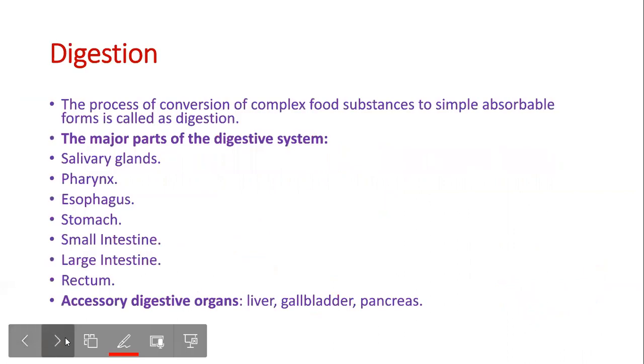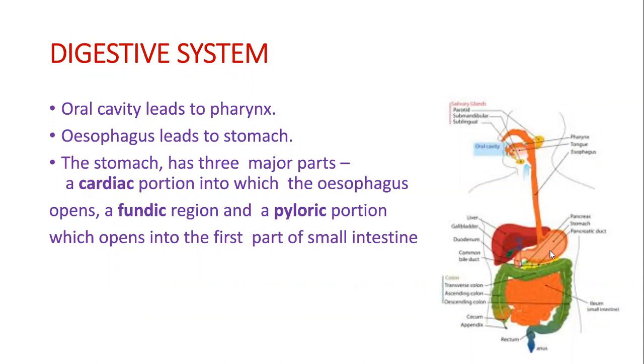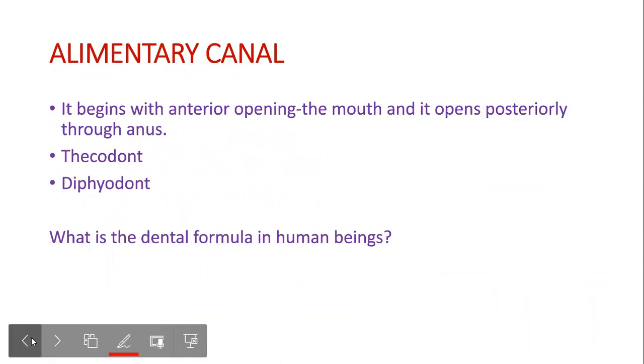Now coming to the major parts of the digestive system. This is the digestive system. It starts with the mouth, esophagus and salivary glands, stomach, liver, gallbladder, pancreas, then small intestine, large intestine, and then anus. So now coming to each and every part of it. It begins with the alimentary canal. So let me explain how the food enters.